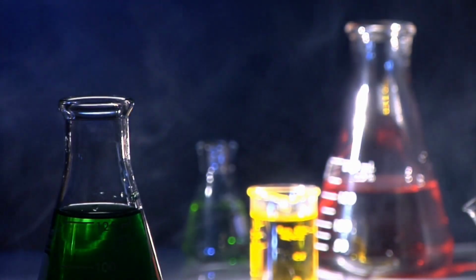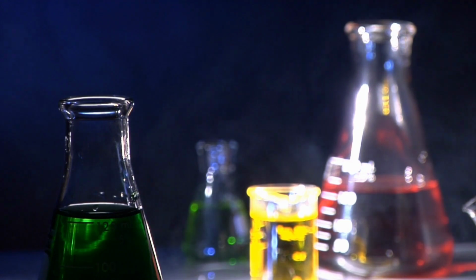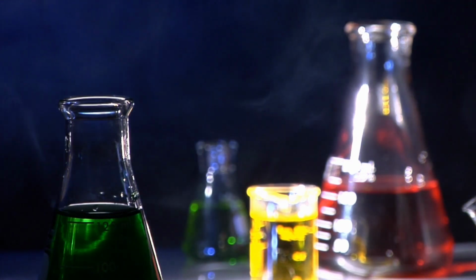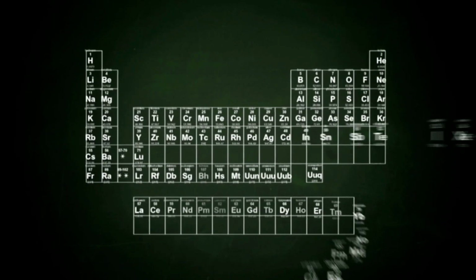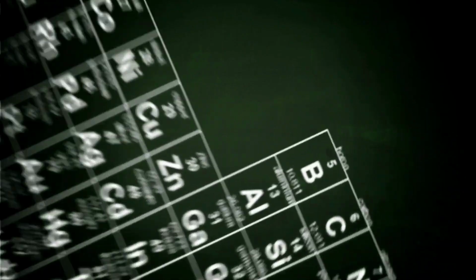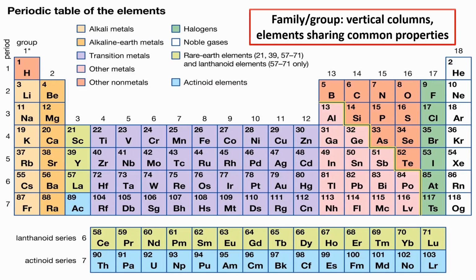Elements may be categorized according to groups or element families. Knowing how to identify the group where each element belongs helps recognize their properties, predict behavior, and their chemical reactions. An element group or family is a set of elements sharing common properties.